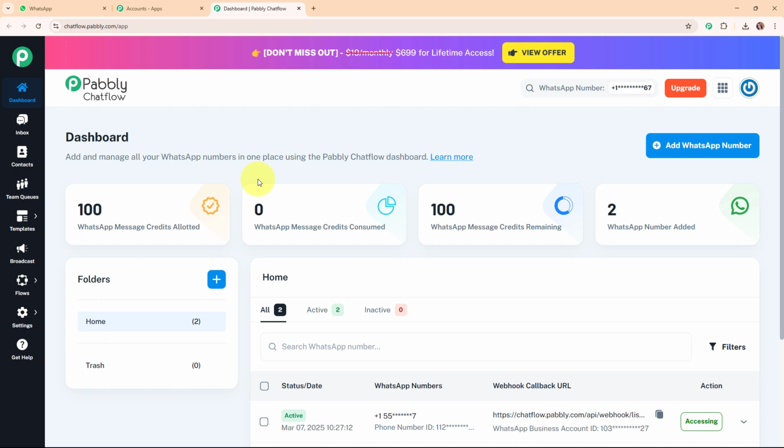It's like having a virtual assistant that can chat with visitors, answer questions and guide them to take actions like making a purchase or signing up. People use Pabbly Chat Flow to save time, improve customer support and engage visitors 24/7. It's easy to set up, customizable and helps businesses provide quick responses, which keeps customers happy and boosts conversions.